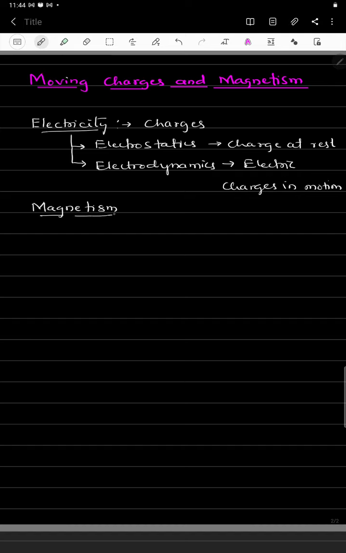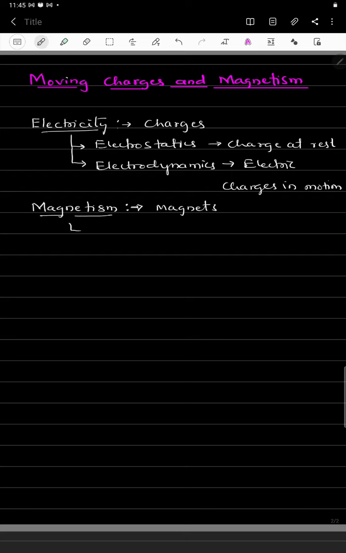Here electricity and magnetism are both interrelated. We have observed this from some experimental demonstrations, and we will discuss everything in this class. So what is magnetism? It is the branch of physics which deals with the study of magnets.